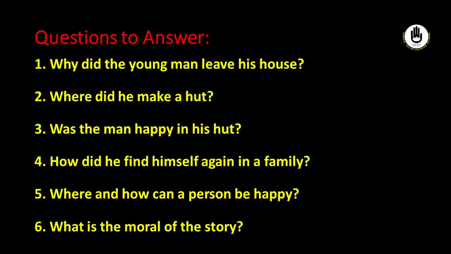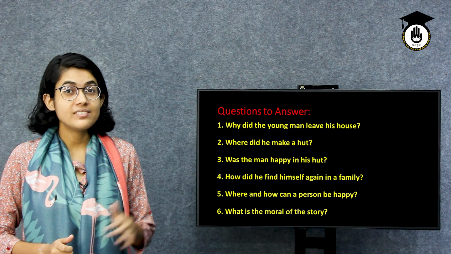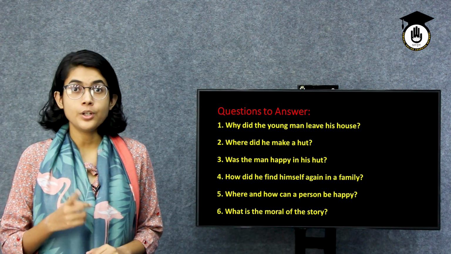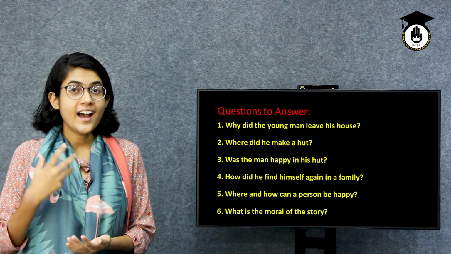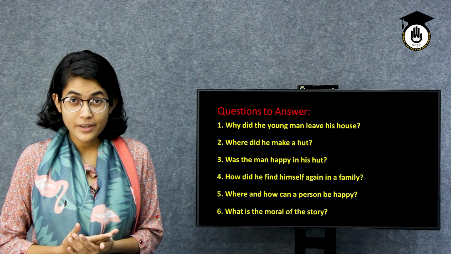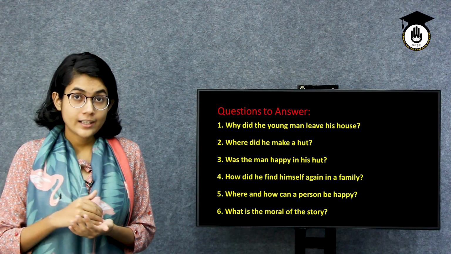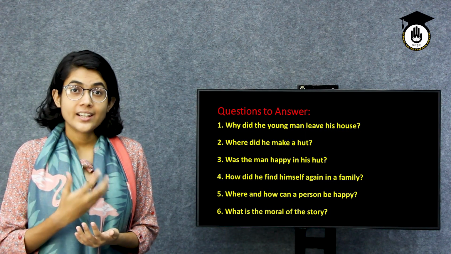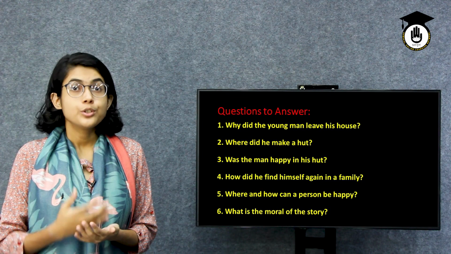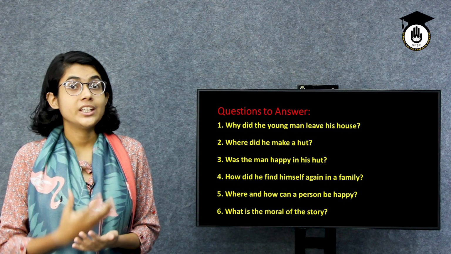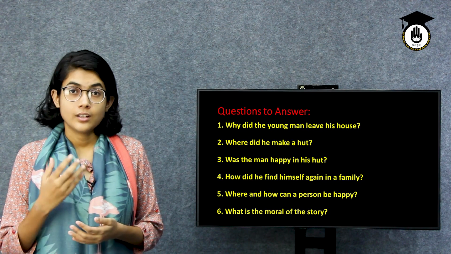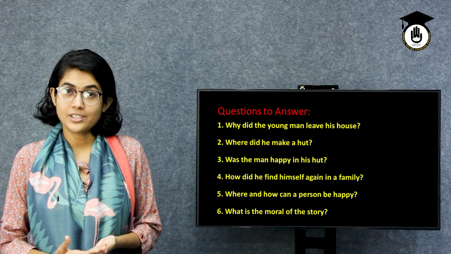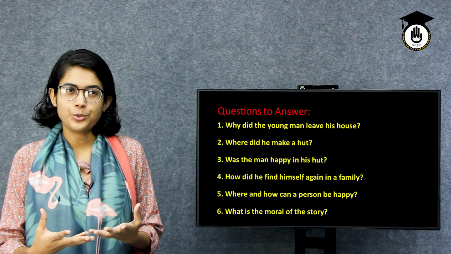Okay, so let's move to the fourth question. How did he find himself again in a family? You remember we have talked about how there were mice in his hut and how he wanted to get rid of those mice. So he bought a cat, and then to feed the cat he brought a cow, and to take care of the cow he brought a cowhand, and to take care of the cowhand he married, and then children were born to them.